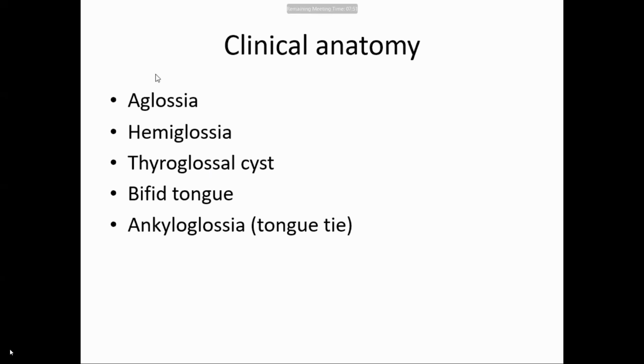But if it persists, then there is the formation of the thyroglossal cyst. Another is the bifid tongue. Then another clinical anatomy is ankyloglossia, or tongue tie. It is due to shortening of the frenulum linguae, which causes difficulty in speech. So: aglossia, hemiglossia, thyroglossal cyst, bifid tongue, and ankyloglossia or tongue tie.